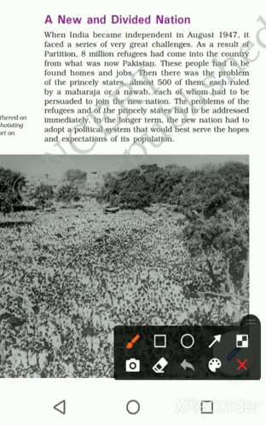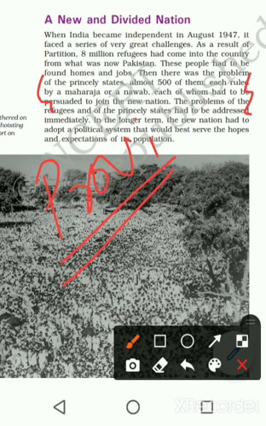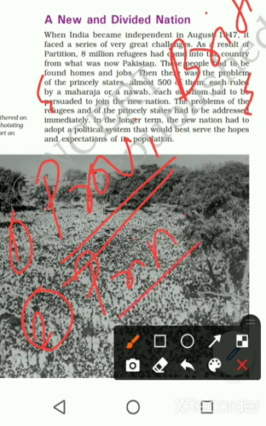Then the next problem we faced is the integration of princely states. When India became independent, we have seen in the map that there were two types of states. One is provincial states, which were under the control of the British, and another group was the princely states, under the control of the kings. Different kings were ruling in different areas. So we had two types of states in India.